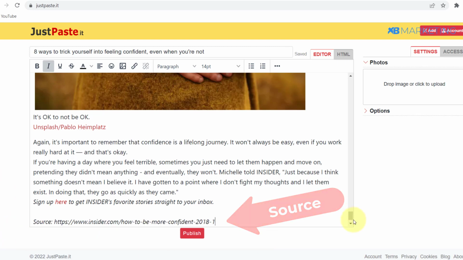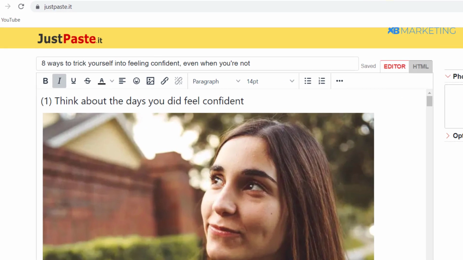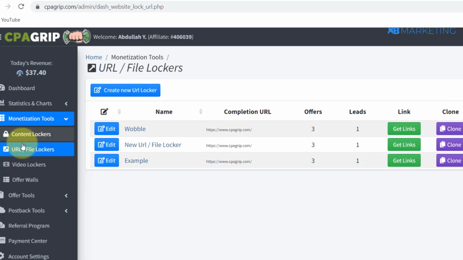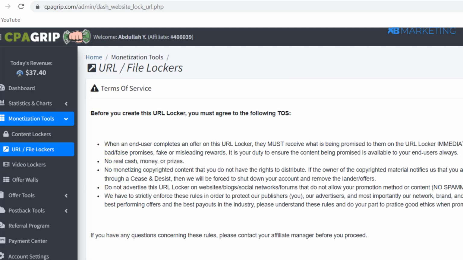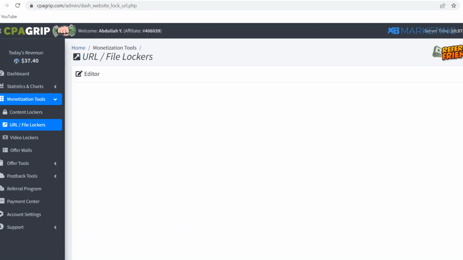The next thing you want to do from here is make a content locker. You want to head over to your CPAGrip account or OGAds account, whichever one you are using, and keep in mind you want to use a URL file locker. So you want to change it to a URL file locker if you are on CPAGrip, or if you're on OGAds, you can use content locker.